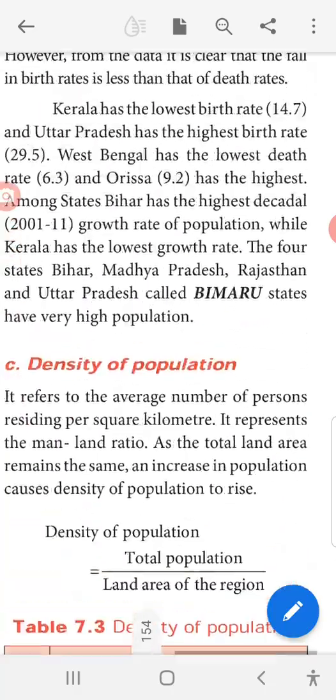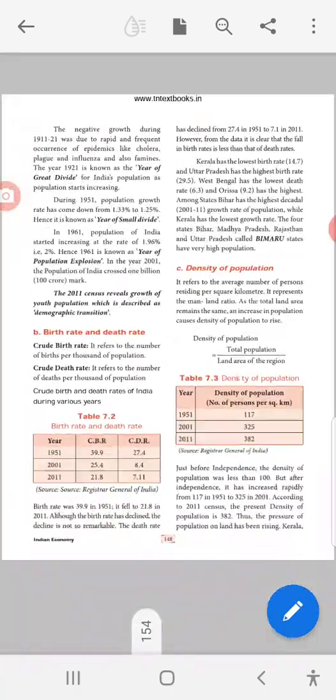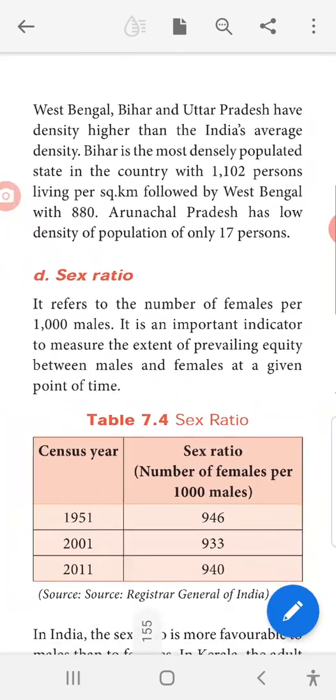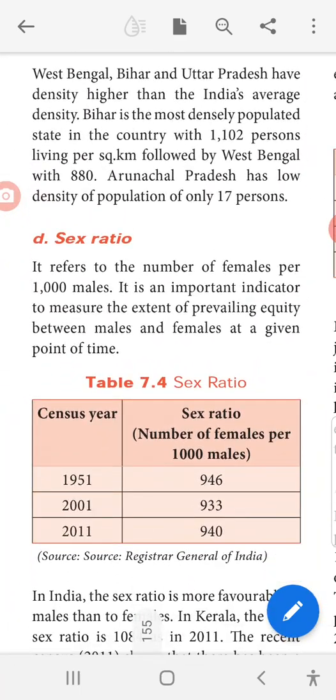Kerala, West Bengal, Bihar and Uttar Pradesh have density higher than India's average density. Bihar is the most densely populated state in the country with 1,102 persons living per square kilometer, followed by West Bengal with 880. Arunachal Pradesh has a low density of population of only 17 persons.